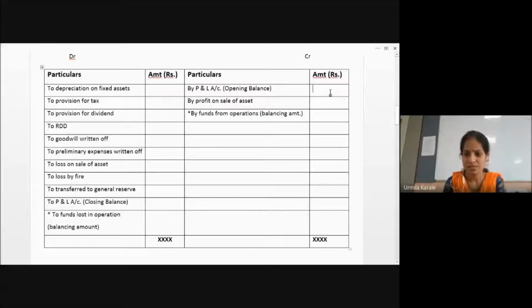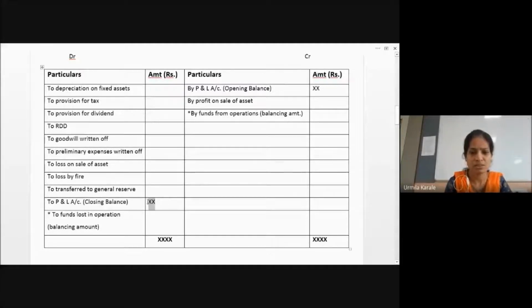Now the opening balance here, since this is a profit, whenever you have profit we write it to this side. Loss, then exactly the opposite side. This is profit, opening balance, and this is closing balance. So at the beginning of the account, you will show only opening and closing balance. Here you can write by balance brought down and here by balance carried down. In place of opening and closing balance you can use balance brought down and balance carried down. So opening and closing balance we have recorded.